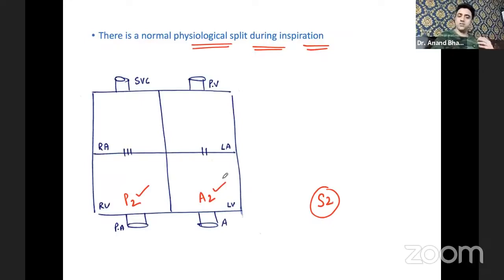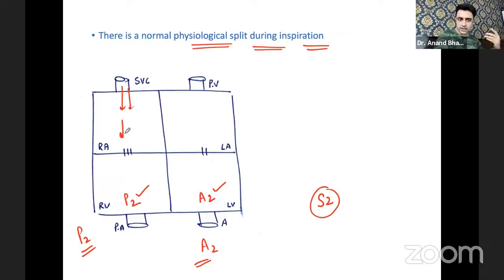Normally what happens, you should know that A2 closes earlier than P2. Normally A2 closes earlier than P2, even though the second heart sound is because of the together closure of the aortic and pulmonary valves. But if we talk about microseconds or microfractions, A2 closes earlier than P2 normally. Why? Because in general, you take full inspiration.